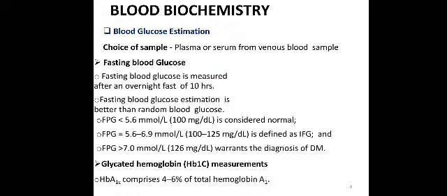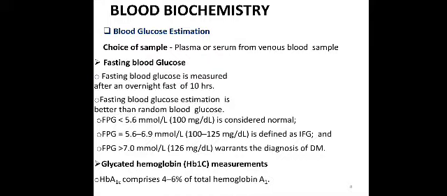Now coming to the blood biochemistry. Blood glucose estimation, the choice of sample would be plasma or serum from venous blood sample. Fasting blood glucose is a more convenient method than the random blood glucose estimation. Fasting blood glucose is measured after an overnight fast of 10 hours. Fasting blood glucose estimation is better than random blood glucose, as I already mentioned.